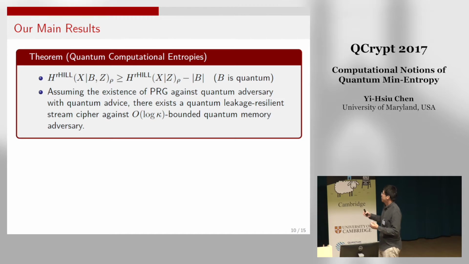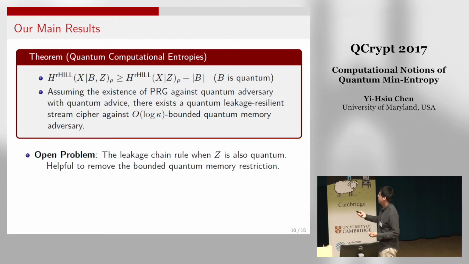And by this leakage chain rule, we can show the existence of a quantum leakage-resilient stream cipher. However, because we can only handle the case that Z is classical, we have a restriction on the quantum memory of the adversary. So if we can show that the leakage chain rule also holds when Z is quantum, then it's likely that we can prove something better. We can remove the restriction on the adversary.